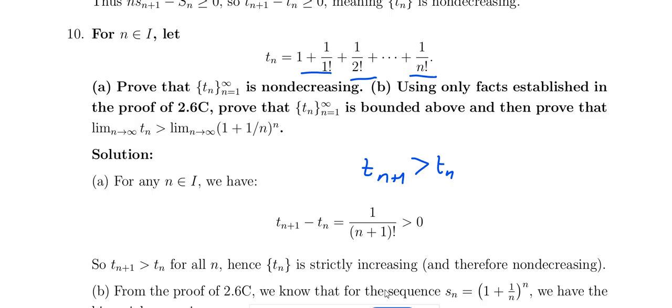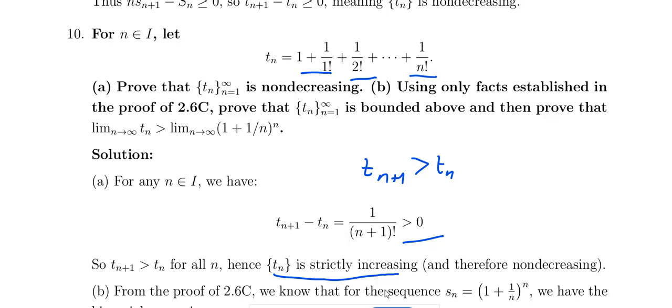Non-decreasing means increasing. So Tn less than Tn plus 1 should come. So if we find Tn plus 1 minus Tn, it should be greater than 0. Here, when we find Tn plus 1 minus Tn, everything cancels and we get 1 by n plus 1 factorial. This is obviously greater than 0. So from this we can say Tn is strictly increasing, that is a non-decreasing sequence.